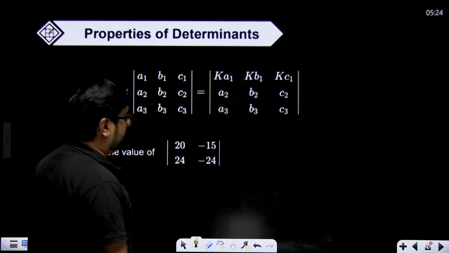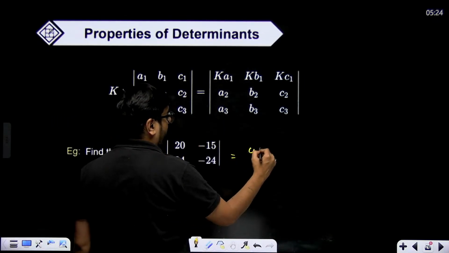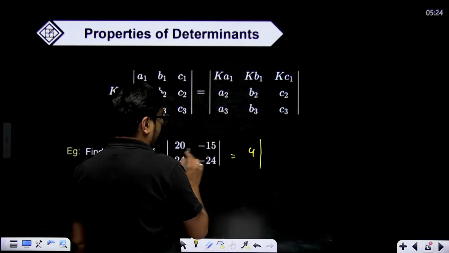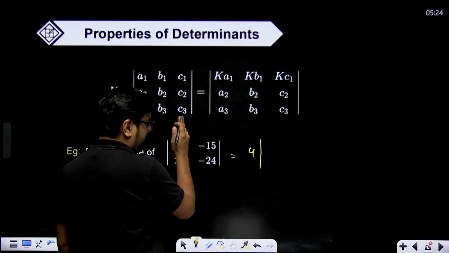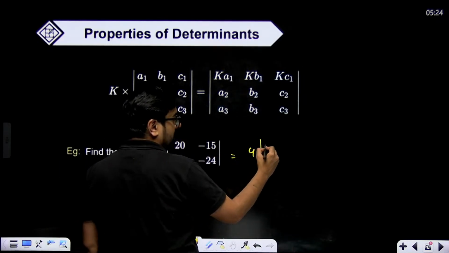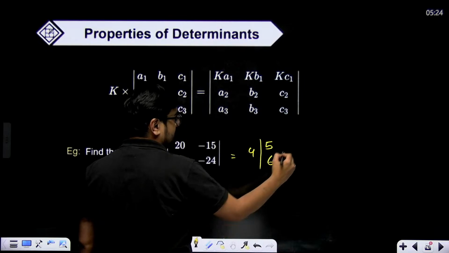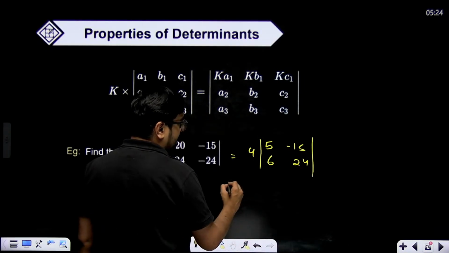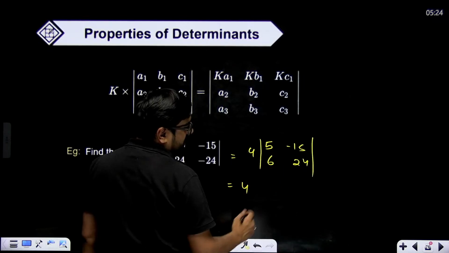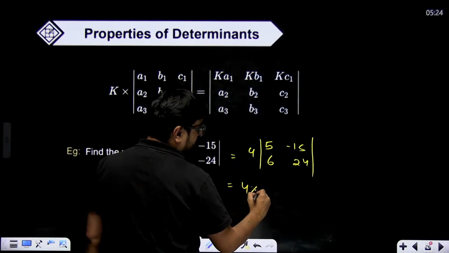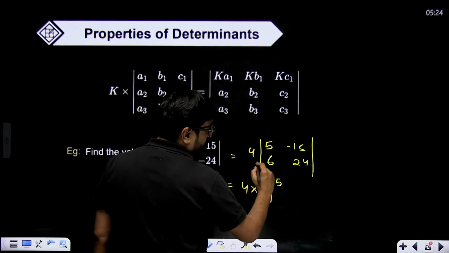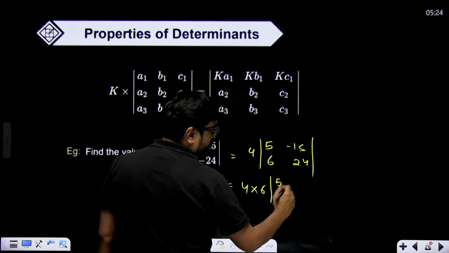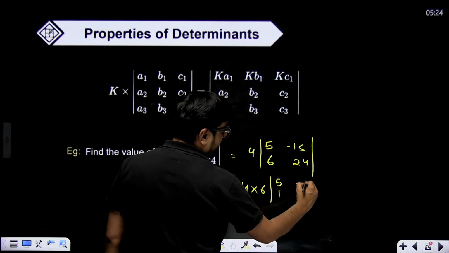Suppose if some multiples are there, in this one you can take 4 common, from one column you will take 4 common. So this will become 5, this will become 6. This is 15 and 24. Now what else can you take common? Can you take something else also common? From here we can take 6 common, so 4 into 6. From this row we can take 6 common. So this will become 1, this will become 6 minus 15.